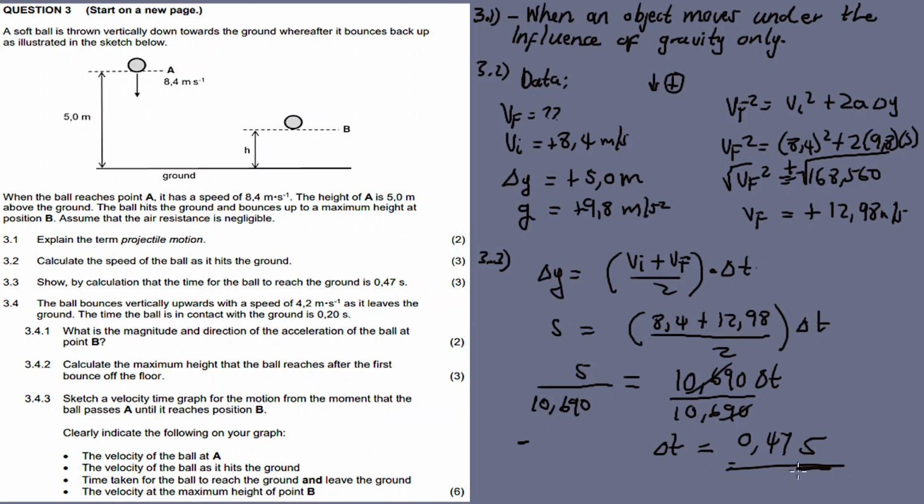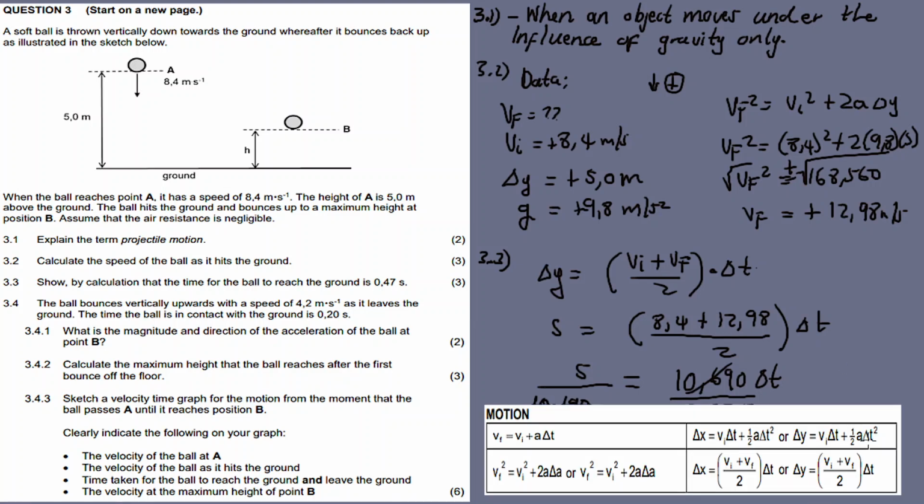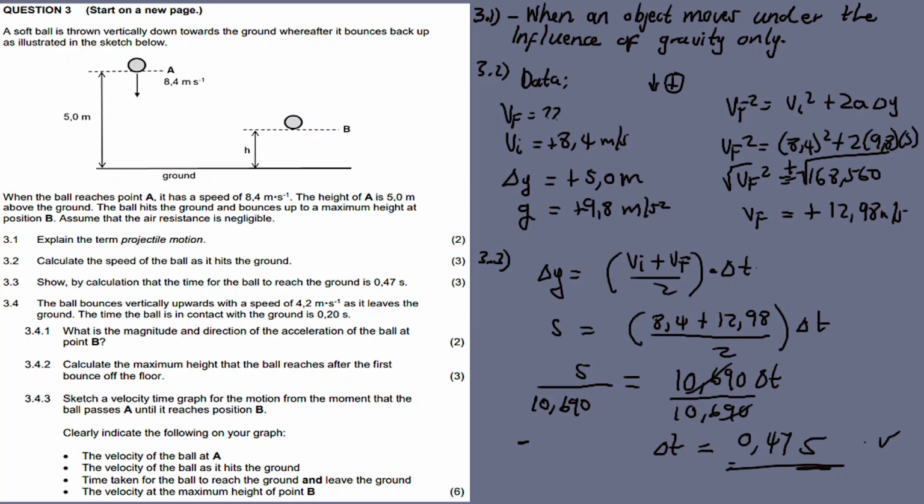Now as an exercise, you can also use this formula to calculate delta t, but use a quadratic formula. In projectile motion, you have a lot of options for finding a solution.